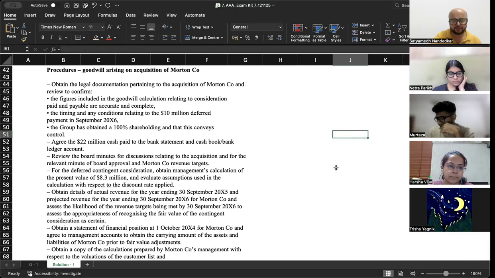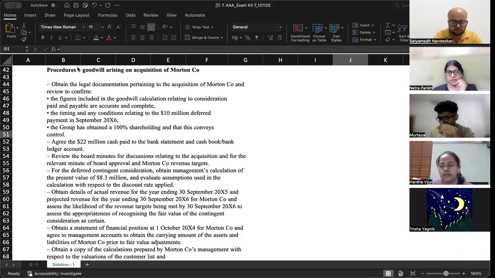Take one more look. Can we add that the customer list may have been impaired, such as indicators of loss of a major amount of customers? That you can.